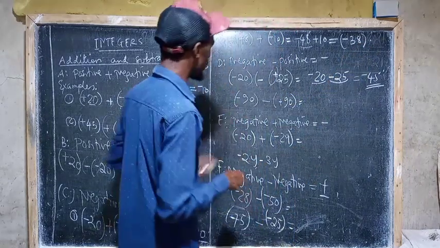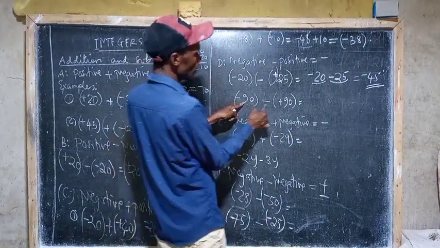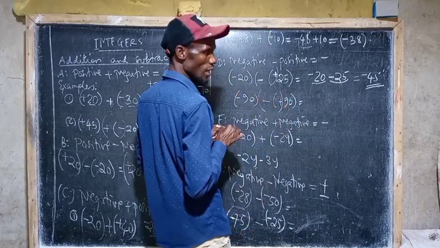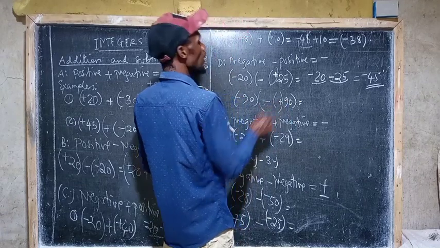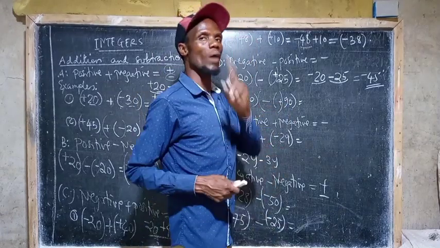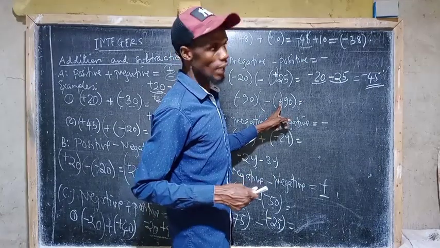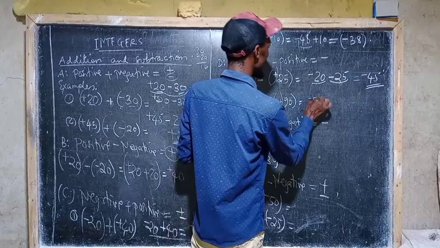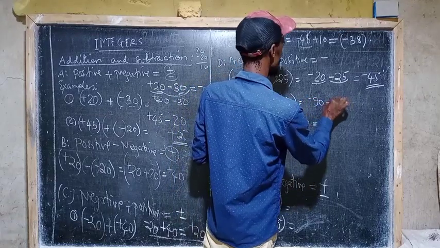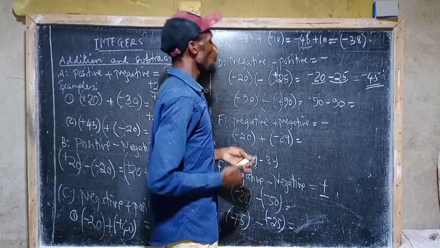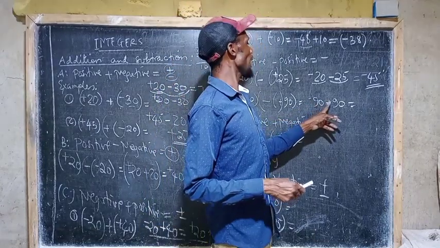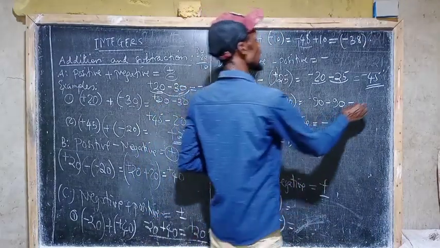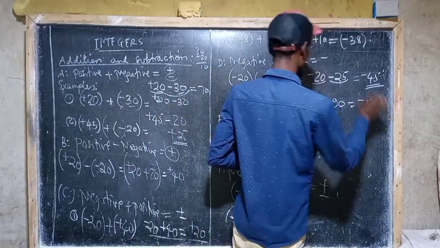But when you look at this one also, you have negative 90 minus the positive 9. When you look at this one, we have two signs together. So we have positive and negative. To remove one of them, so that we remain with one of them, we have to multiply them. That is why negative times positive gives us negative. So we have negative 90 and then we have negative 9 again. So in total, we have negative 9s. These are all negatives that we are having. So we just put them in total, which is equal to negative 108.